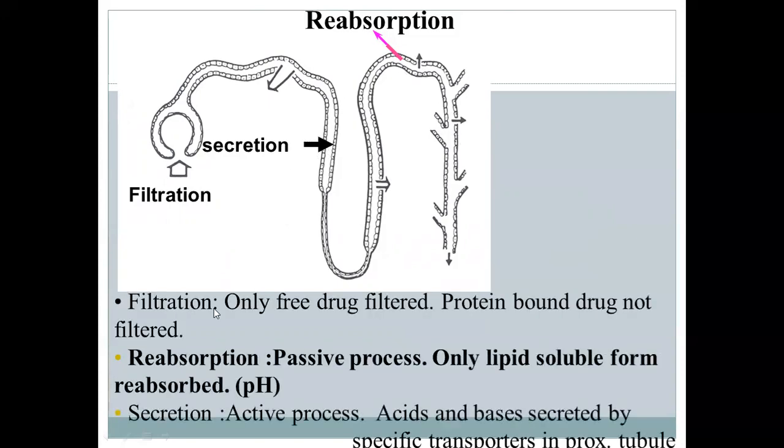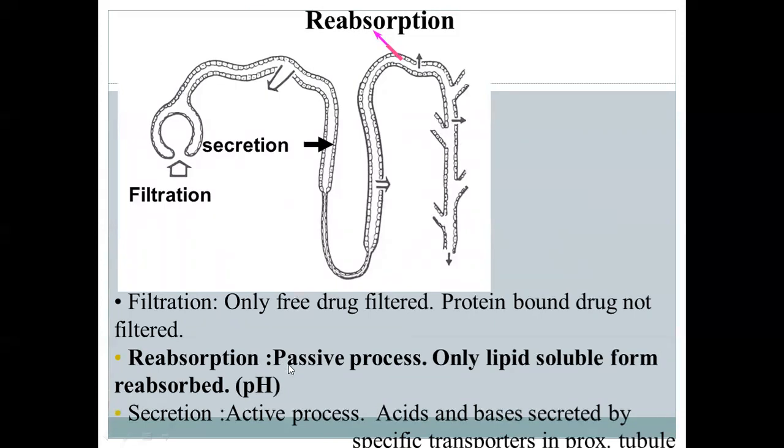So in filtration, only the free drug is getting filtered. The protein bound drug does not get filtered. That means only the drug which is available in the free form, that is not bound to the protein, gets filtered. Reabsorption is a passive process, and only lipid soluble forms are getting reabsorbed.